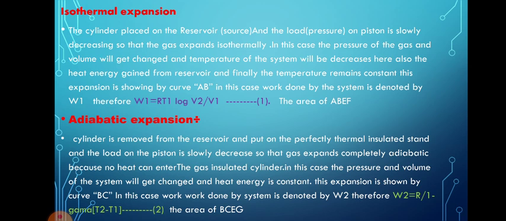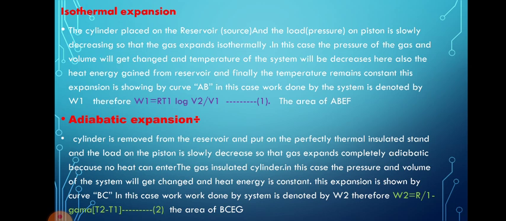Therefore, in this case, the work done by the system is denoted by W1. W1 is equal to R into T1 log e V2 by V1. This is equation number 1. It is the area of ABEF. This is the very important isothermal expansion.